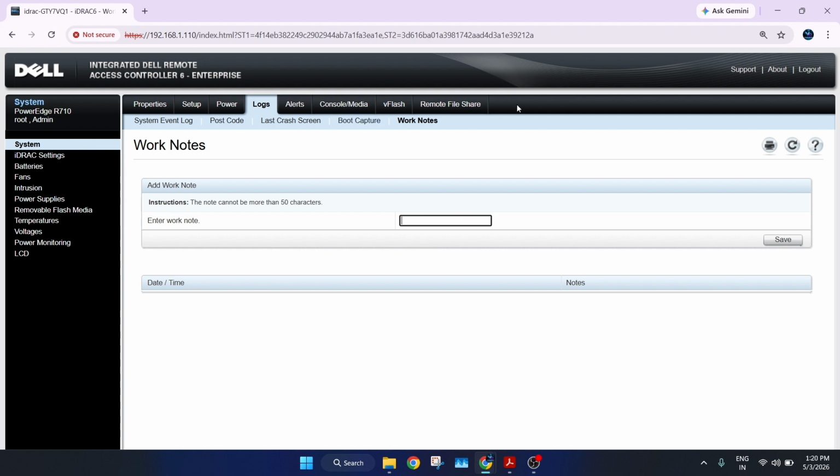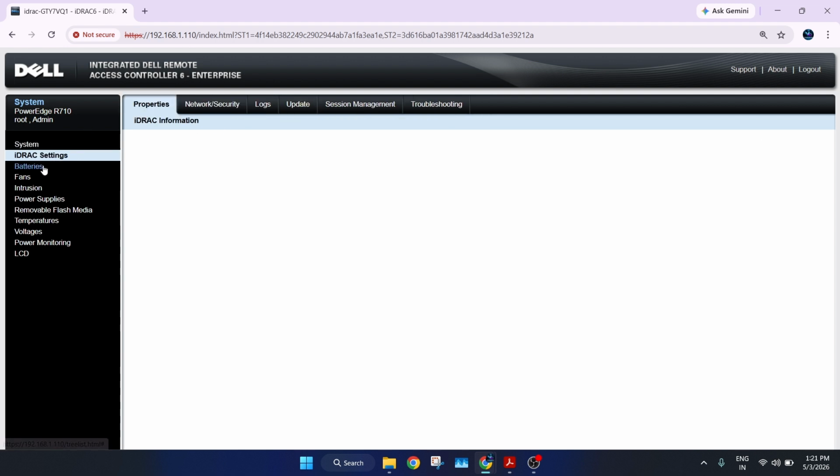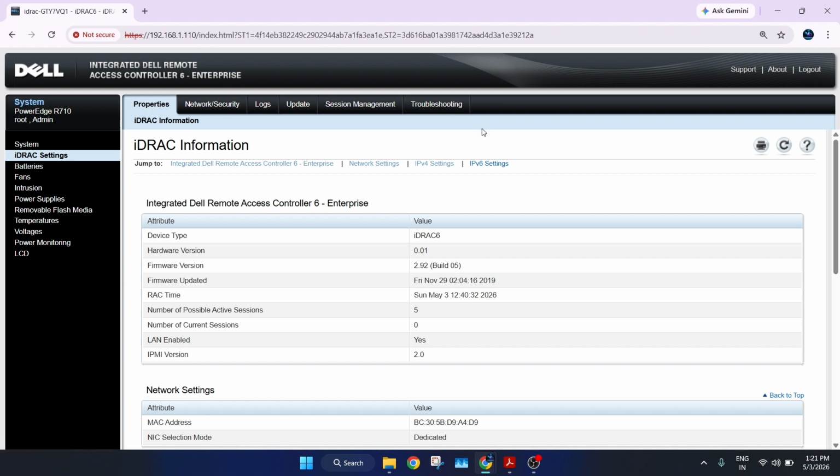So that's all, guys. This is how the server iDRAC console is accessed in the browser, and you can manage the server from here. In this server, we are going to set up not only VMware virtualization, we will also configure Xen Server and Proxmox. We will create them one by one as a training series.